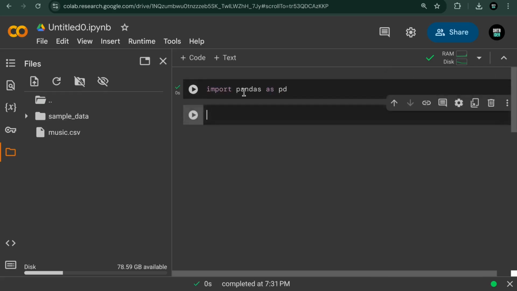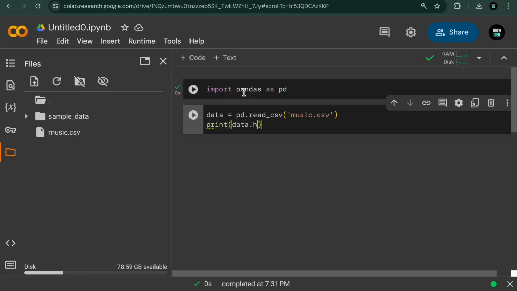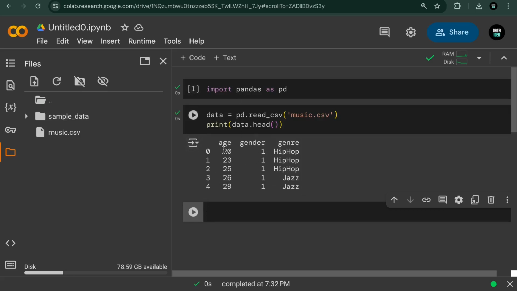To run, we can do shift enter, and then we can import our dataset by saying data is equal to pd dot read_csv. This one is a comma separated file. This is how we read a dataset. More on datasets is in my pandas crash course. Then we want to just read music.csv. Simple, like that. When we are done, we can look at the top part by doing data.head. Again, this is all in the pandas crash course, so we can see the top 5 values in our dataset.